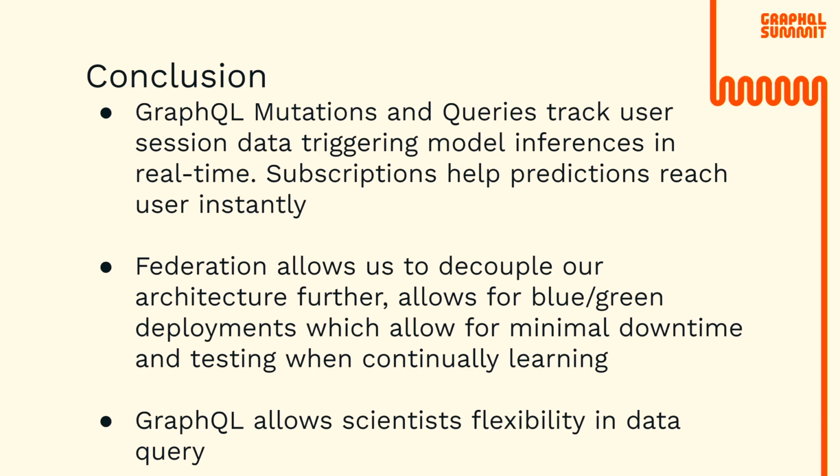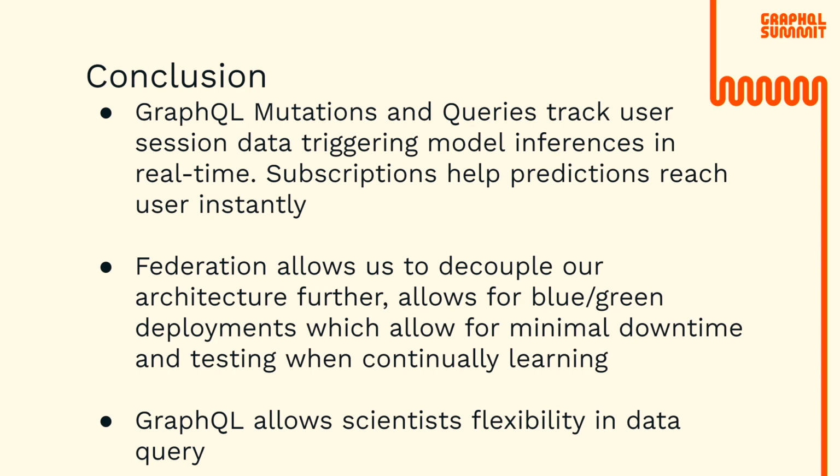As we've seen in our real-time section, we can use GraphQL mutations and queries to track user session data, which triggers model inferencing. And we can deliver this content right back to the user by using Kafka and GraphQL subscriptions, ensuring the real-time predictions reach the user as fast as possible. And by using federation, it allows us to decouple our architecture and allows for blue-green deployments, which ensures minimal downtime and testing in a continually learning environment.